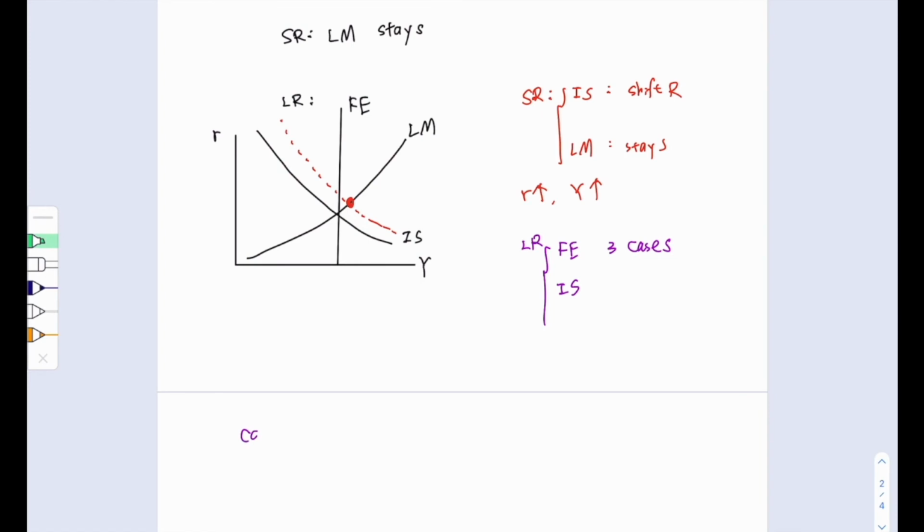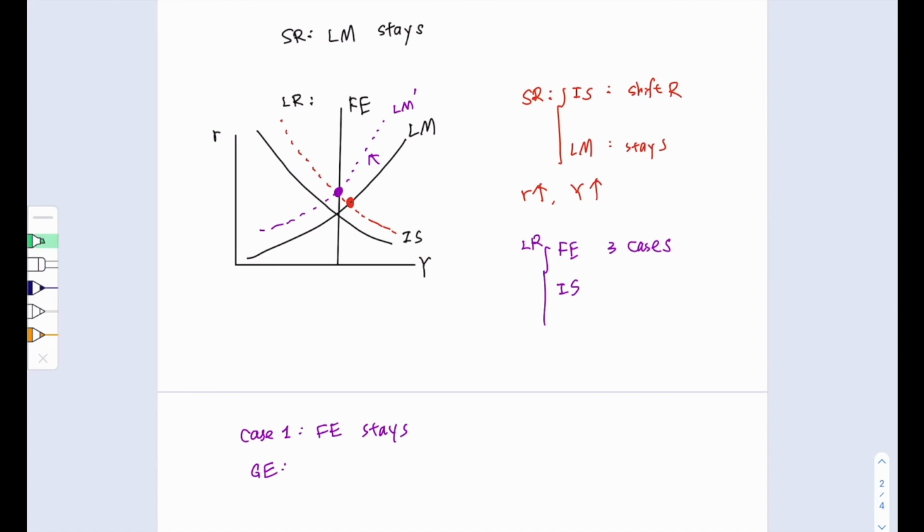For the first case, the full employment line stays. If the full employment line stays and the IS curve shifts to the right, at the end the economy is going to have a higher R and the same Y. However, to restore the general equilibrium, the LM curve needs to shift to the left such that it crosses the intersection of the full employment line and the IS curve.